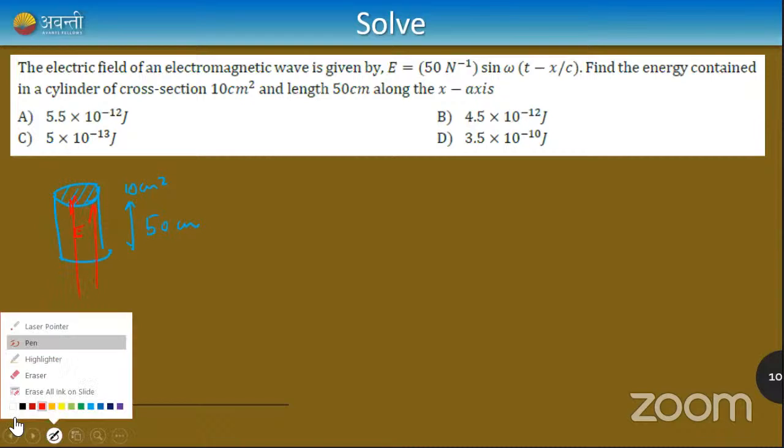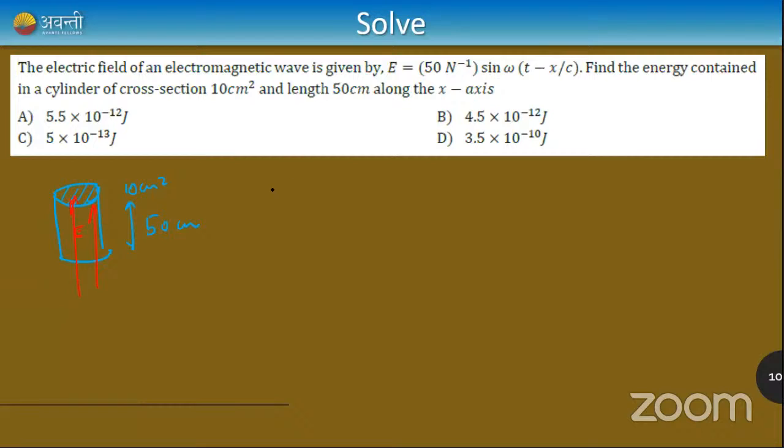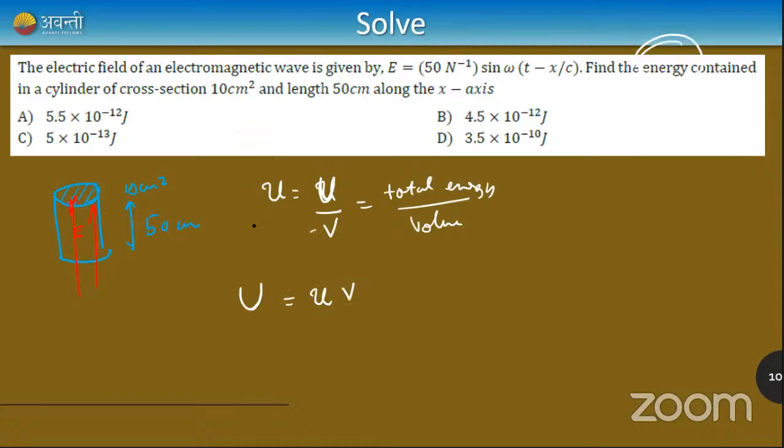What I do is very simple. Energy density is equal to total energy U by volume. If you want total energy, because they're asking what is the energy contained, total energy U is equal to energy density into volume.